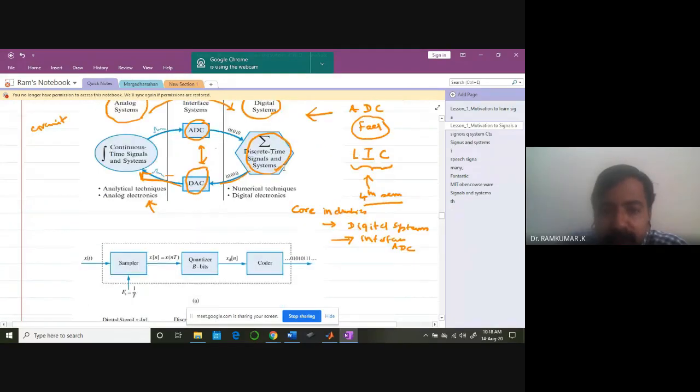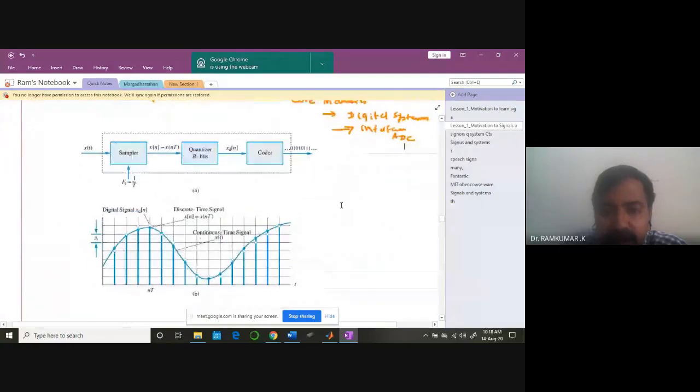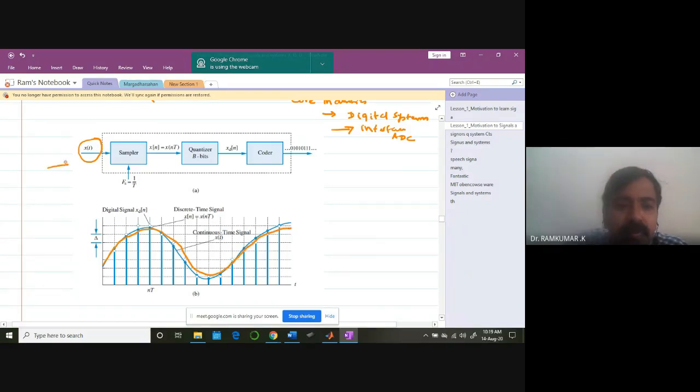In terms of signals, how can I visualize it? Look at this. You have a continuous time waveform, as I told you earlier, some waveform like this. This is what you are getting from the real world. So from the physical world, you are interacting. How do you get the signal like this? From the physical world, how do you infer the signal?